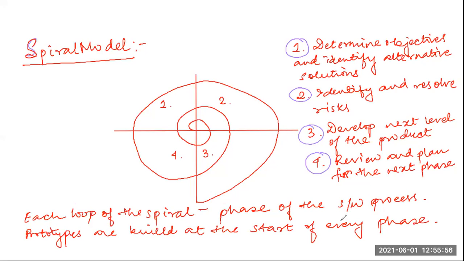Now, the four quadrants. As you can see, I have divided my entire screen into four quadrants, 1, 2, 3, 4. And each of the quadrants I have named something. Now, I will explain what these are. First I need to tell that these four quadrants represent the phases of the spiral model. Now we will discuss what exactly we mean by the phases of the spiral model.